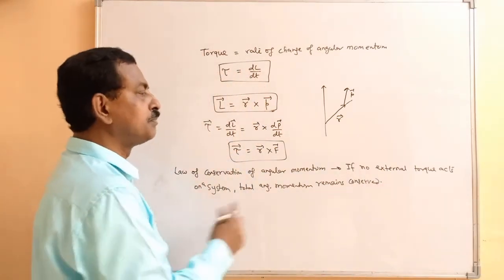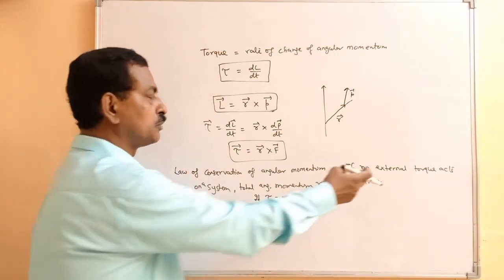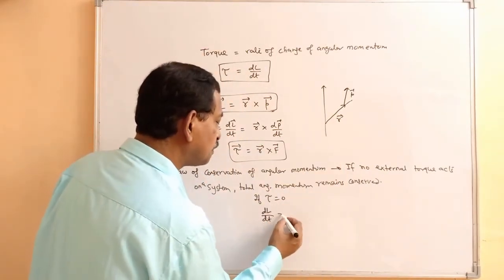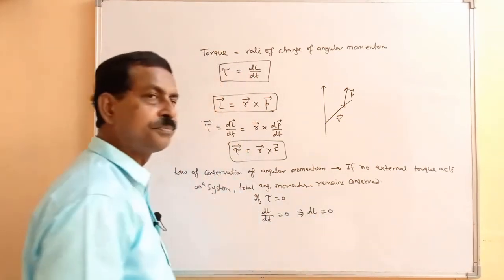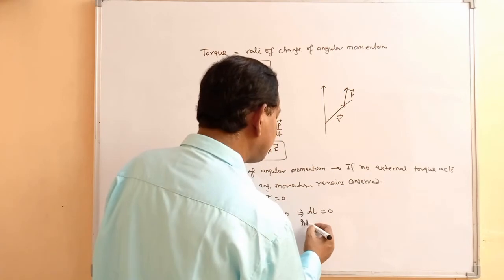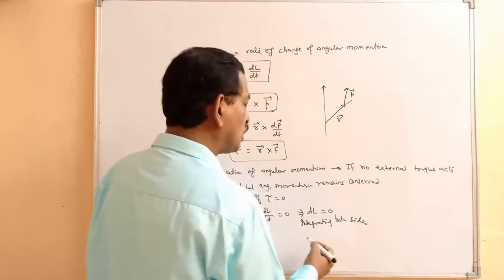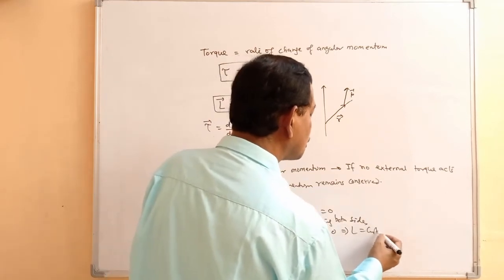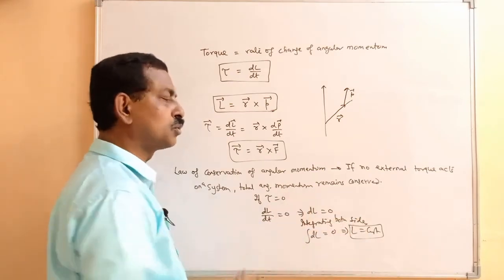So how can we get this? If we consider that torque is 0, because we have taken that no external torque acts on the system, it means dL by dt is 0. And this indicates that dL equals 0 after multiplying by dt on this side. Now integrating both sides, what will you get? Integral dL is 0, and L equals constant, because it will be the constant of integration.